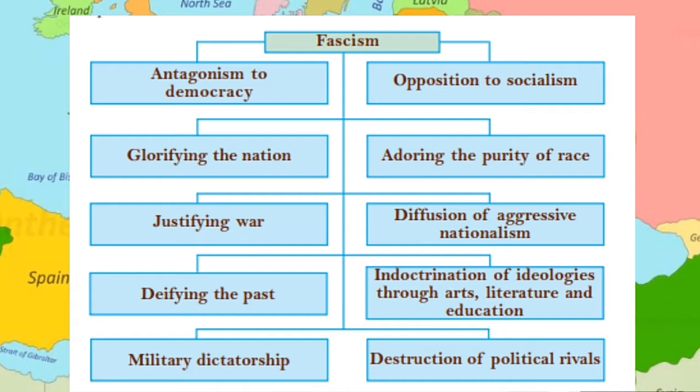Antagonism to democracy, glorifying the nation, justifying war, defying the past, military dictatorship, opposition to socialism, adoring the purity of race, diffusion of aggressive nationalism, indoctrination of ideologies through arts, literature and education, destruction of political rivals. All these were the major characteristics of fascism.